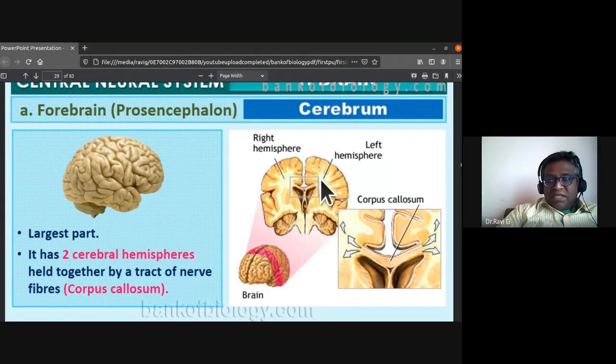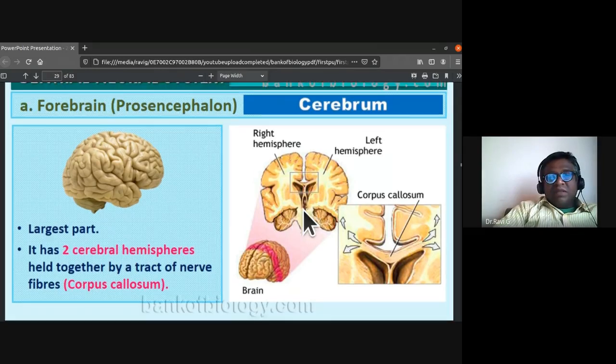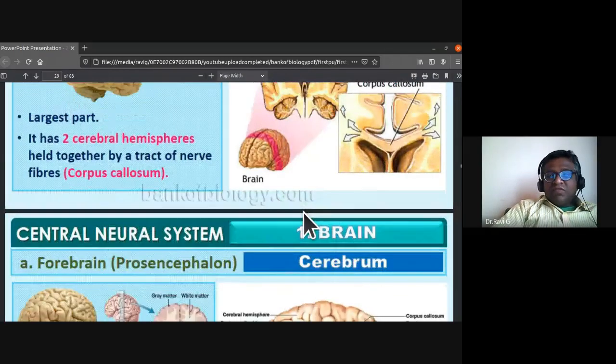You can see this, it is zoomed up. The right cerebral hemisphere and left cerebral hemisphere are held together by a tract of nerve fibers, which we call the corpus callosum. So the two cerebral hemispheres are held together by the corpus callosum.